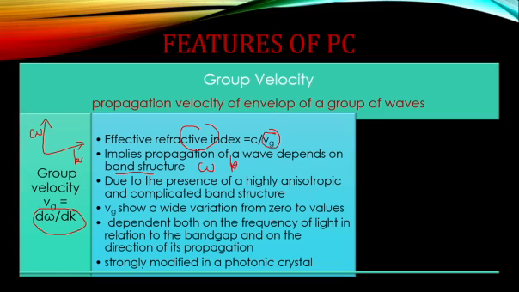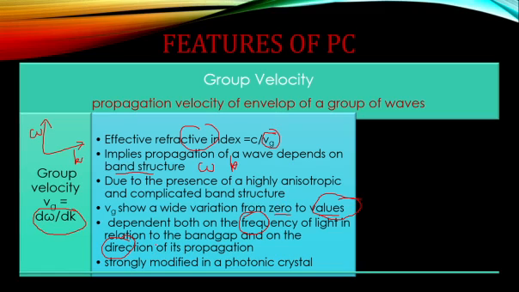The variation will be from 0 at the band gap, where no velocity is propagated, to some positive value, which depends upon the frequency of the light passed through and also the direction of that light. These two will decide the value of the group velocity in the dielectric band and the air band, while the value of group velocity is 0 in the optical band gap.